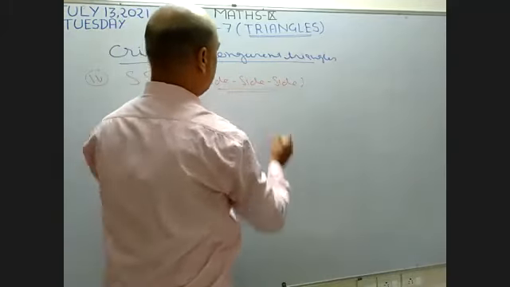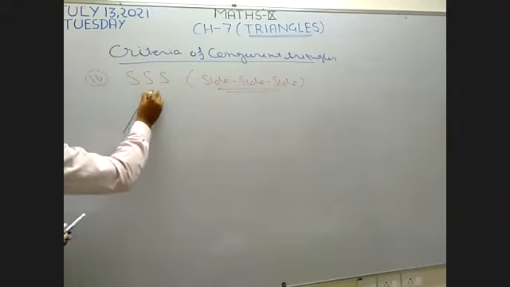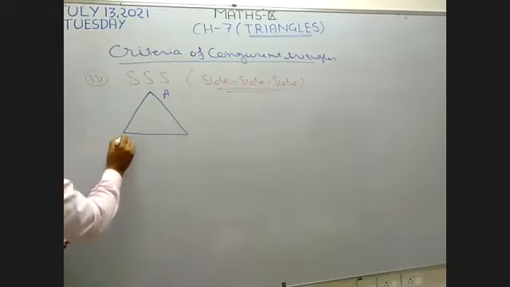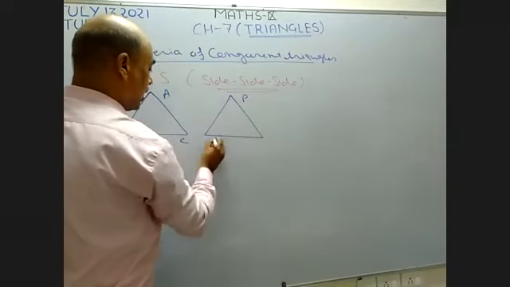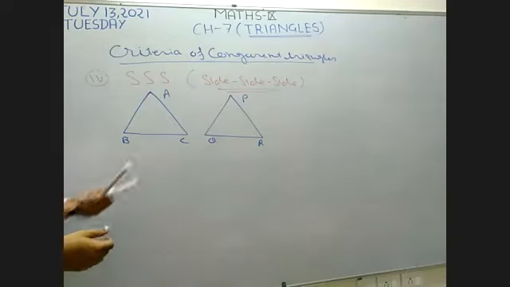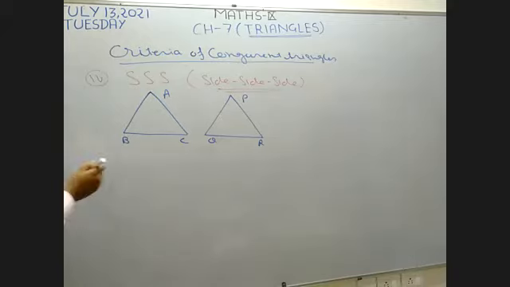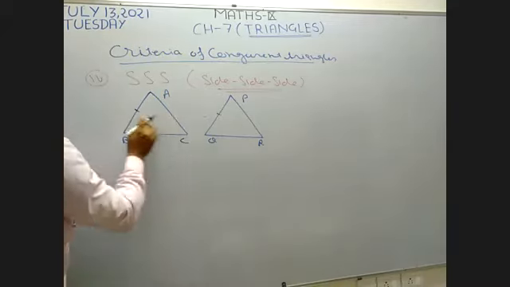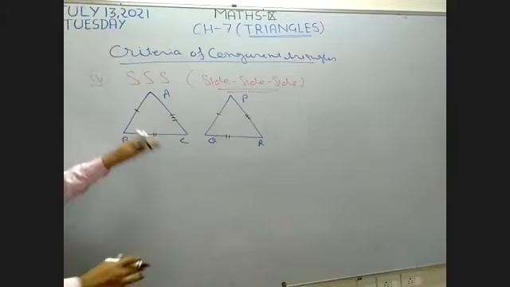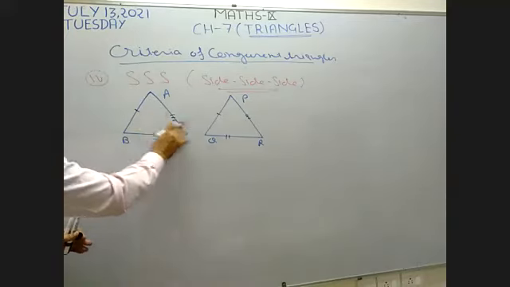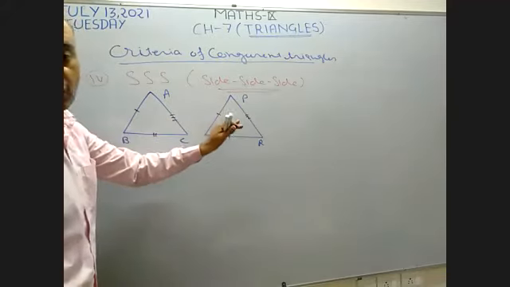Now I want to make two triangles by using this criteria. So I draw two triangles here. One triangle is ABC and another triangle is PQR. Now I want to make these two triangles equal by using criteria number 4, SSS. In this triangle, this is the first side. First sides of both the triangles are equal, second sides are equal, and the third sides are equal. Now all the three sides are equal. All the three sides of the first triangle are equal to the corresponding sides of another triangle. Okay, it is given.